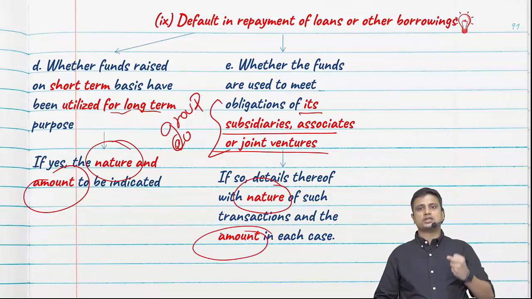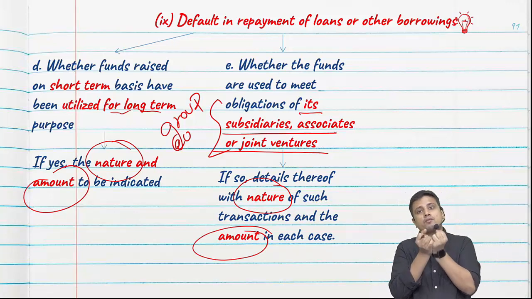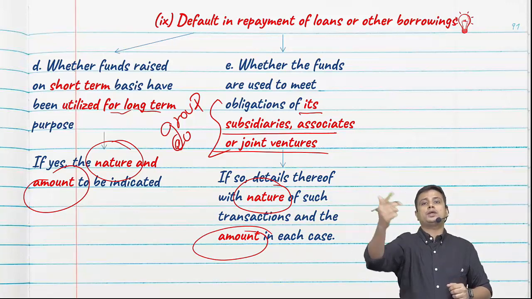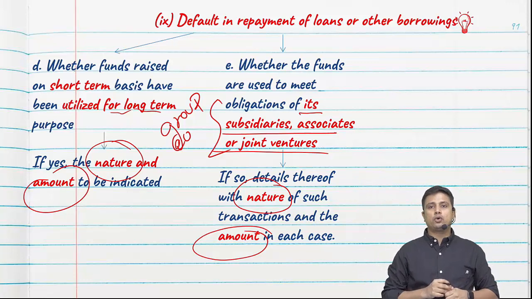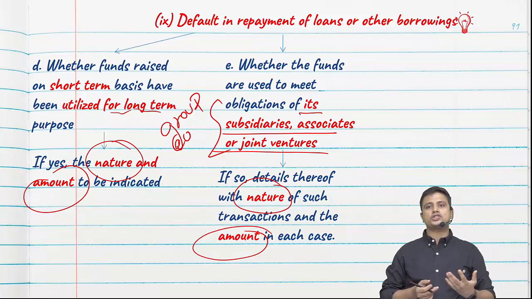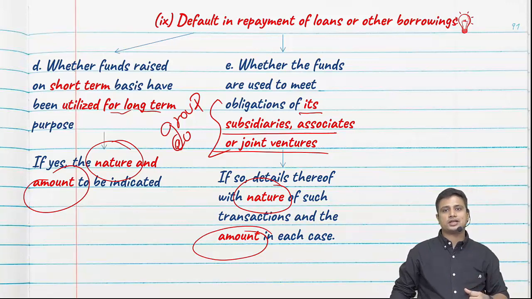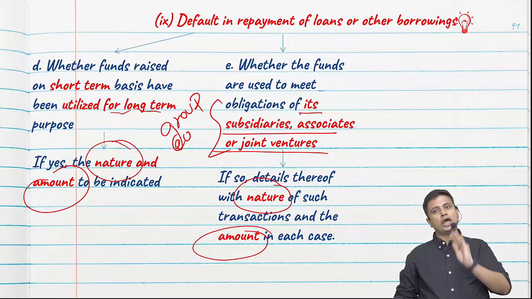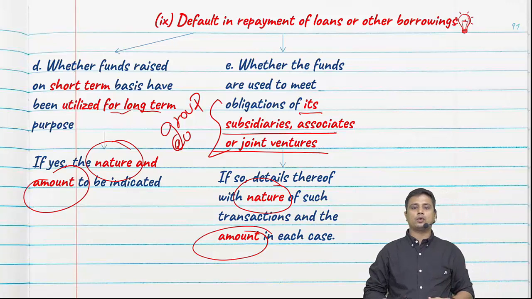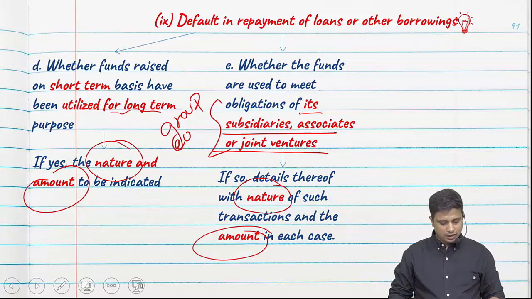So in case such a transaction has happened where we have borrowed money so we can repay the obligation of our group companies, that is subsidiary, joint ventures or associate, then we need to specify what was the type of transaction, what was the nature of the transaction, and also we need to report the amount in each case.